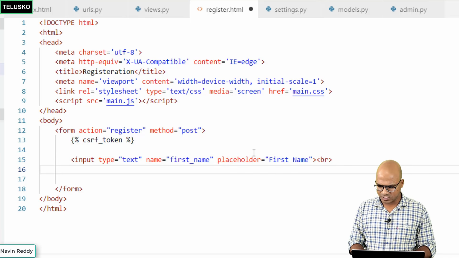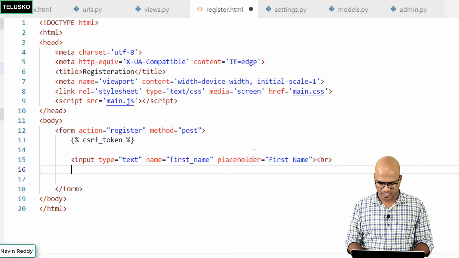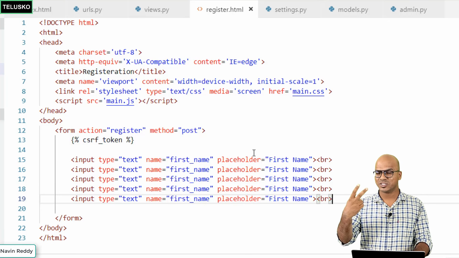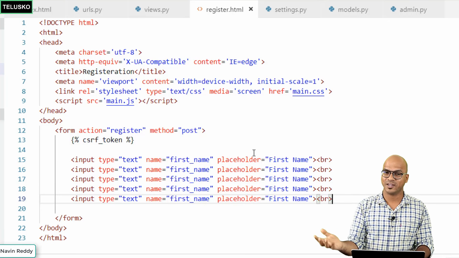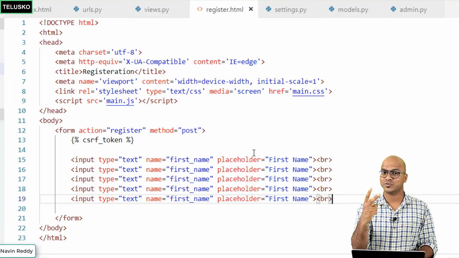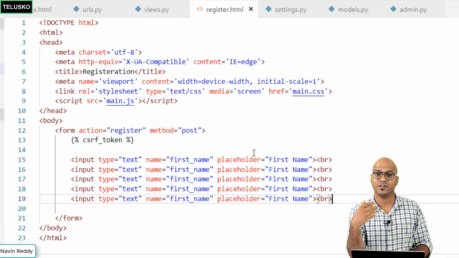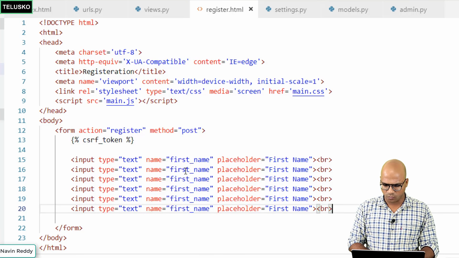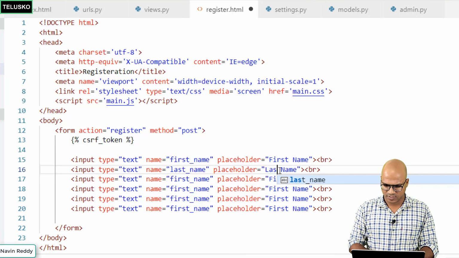Copy. Now, how many fields we need here? So basically we need 5, right? So let's do that. We got 5. In fact, we need one more. When you say password, if you remember, whenever you go to any website for registration, we have 2 password fields. One is password and second is confirm password. We'll do that here as well. So we'll say 6 fields. So the second one is the last name. Here as well as the last.